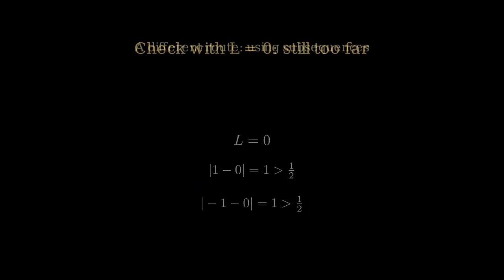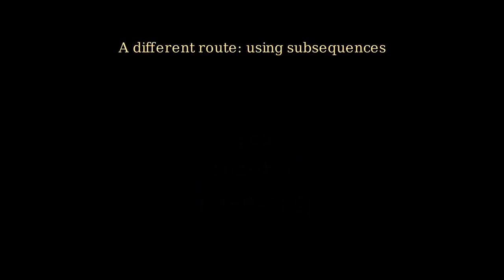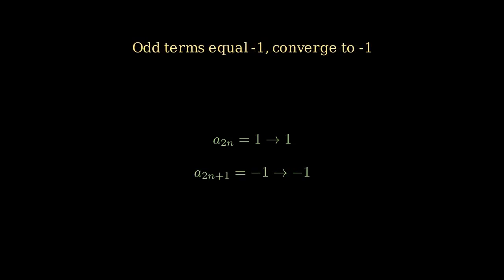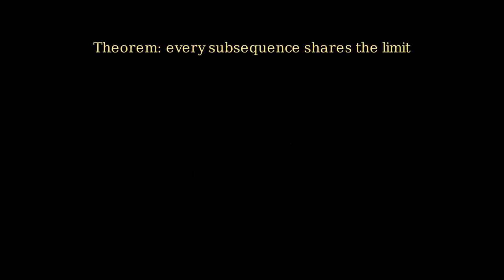Now let us look at a genuinely different way to reach the same conclusion, using subsequences instead of a direct epsilon argument. Look at the even numbered terms of the sequence. They are all equal to 1, so that subsequence converges to 1. Now look at the odd numbered terms. They are all equal to -1, so that subsequence converges to -1. There is a theorem that says if a sequence converges to some limit L, then every subsequence must also converge to that same limit L.